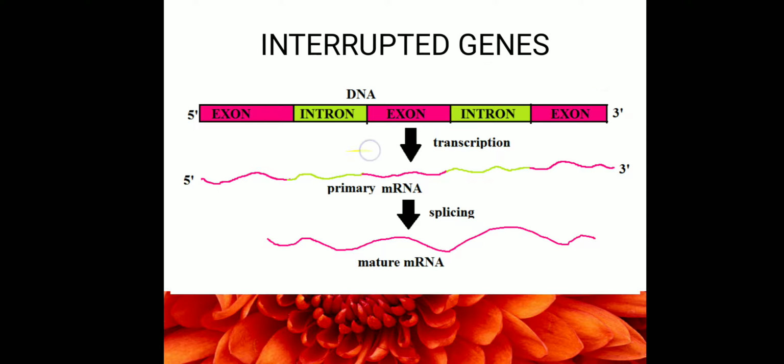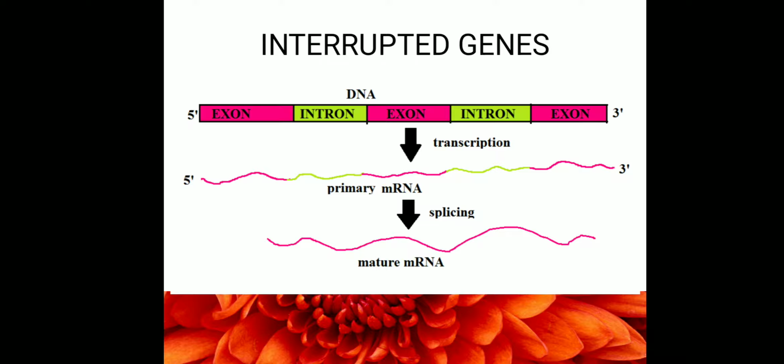Non-coding regions are called introns, coding regions are called exons, and the complete gene is called an interrupted gene. So you should know the difference between exon, intron and interrupted genes. Introns and interrupted genes are not the same. Introns are non-coding regions; interrupted genes are the complete genes. Exons and introns together we call an interrupted gene.